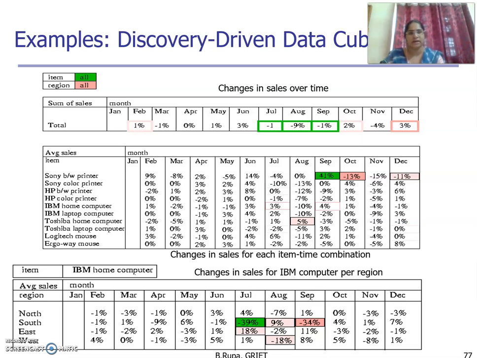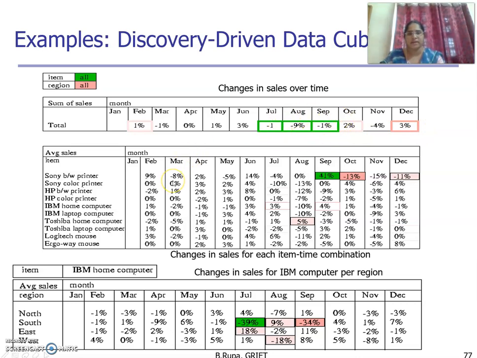If the border is dark, high in-exception; if the color is dark, high self-exception. By observing this we can easily identify the exceptions. Here, in the total sales from January to December, we have exceptions in July, August, September and some in December. This indicates the in-exception.